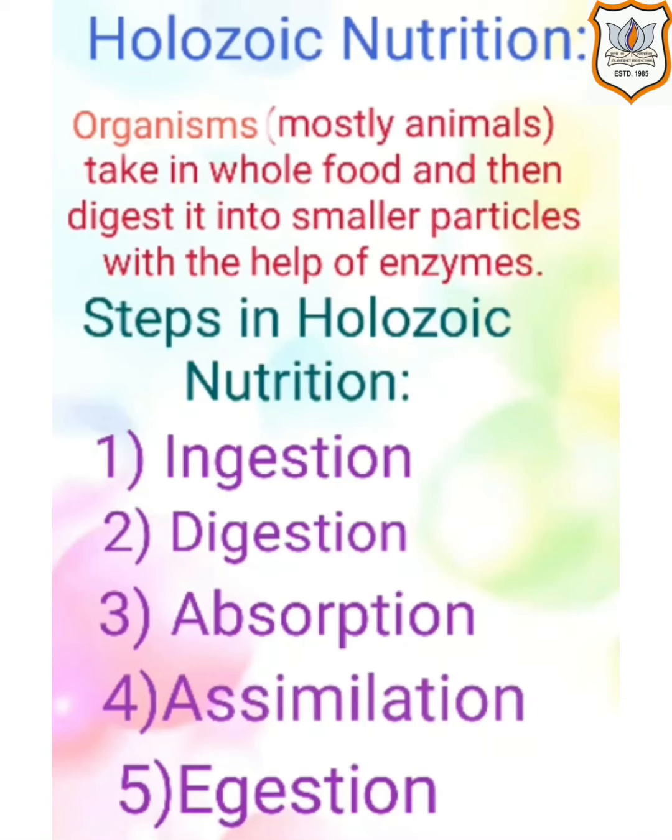Holozoic nutrition. Organisms, mostly animals, take in whole food from outside, from the environment, and then digest it into smaller particles with the help of enzymes, digestive juices. Like human beings, small insects, amoeba and many more animal kinds are categorized under holozoic nutrition. There are a total of 5 steps of this nutrition process.